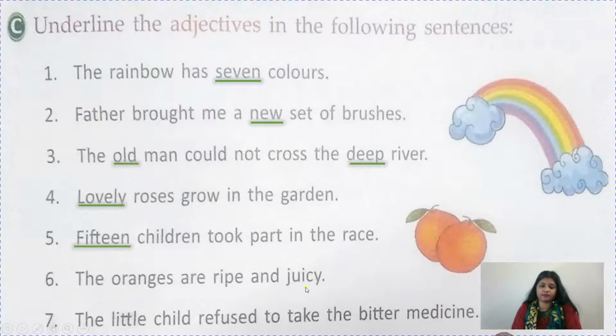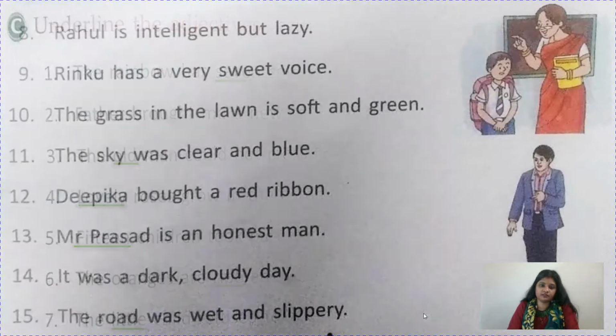The oranges are ripe and juicy. So here 2 adjectives are given. Children, you can write 4 adjectives, 10 adjectives for anything. Okay, there is no end of adjectives. The little child. How is the child? Little. Refuse to take the bitter medicine. How is the medicine? Bitter. So children, these are adjectives. These are describing words. So suppose you get confused about how to identify an adjective. So first find the noun and see which word is describing it. Okay, it will become easier for you.